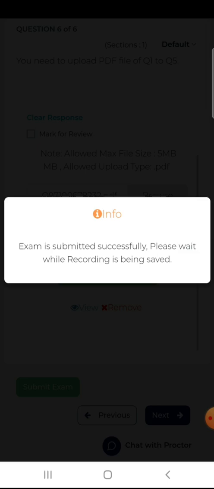Once again, you will receive the login ID and new password for your final exam one day before, that means Saturday. You have to use that login ID and password for the final exam. There should be a 3 minute gap between 2 logins. Sometimes while making the PDF, you may get logged out. Don't worry about that. After 3 minutes, log in again and submit the PDF.